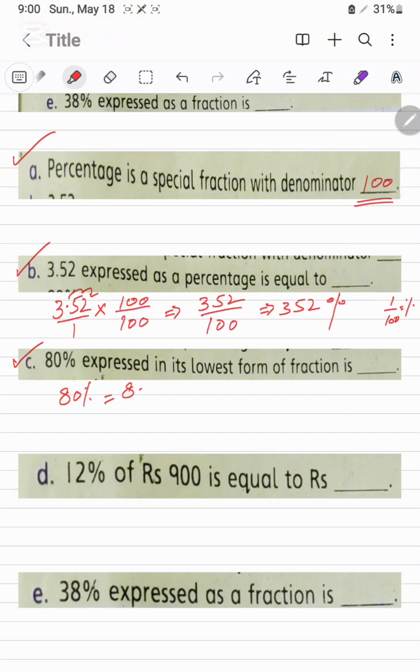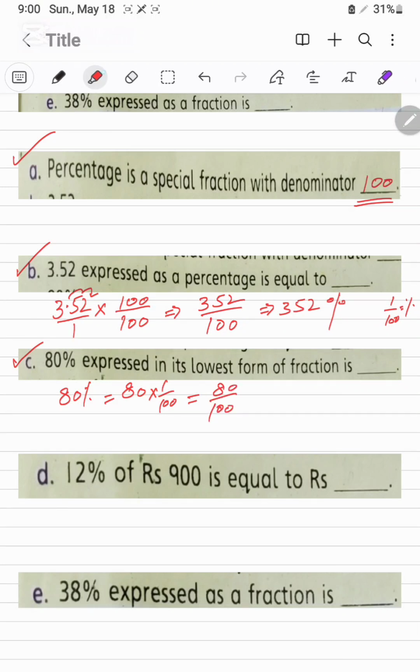It can be written as 80/100. Now we will cancel out this 0 with this one, so it is 8/10. Then we will cancel out 8 and 10 by 2, and it will be 4/5 here.